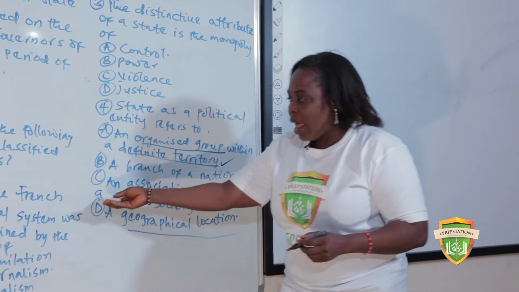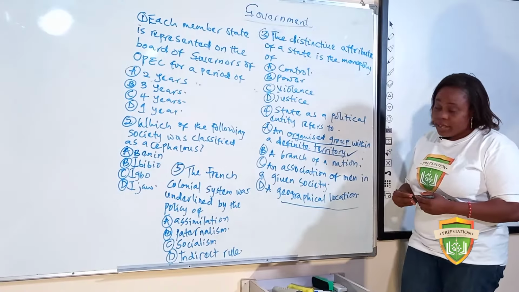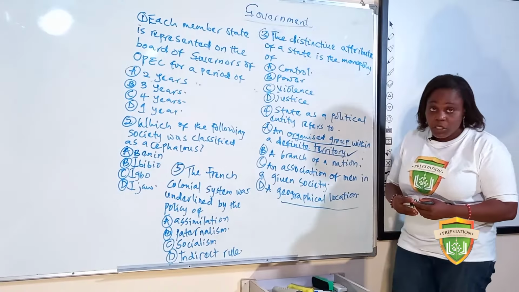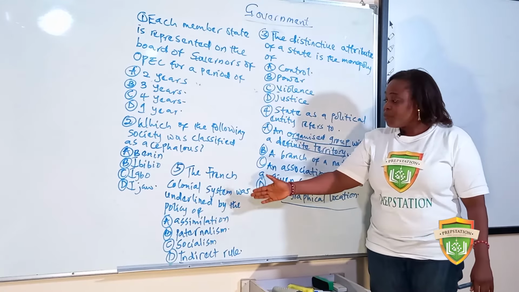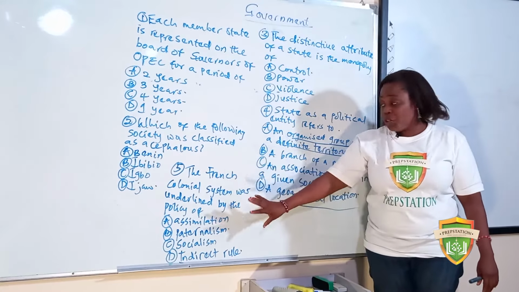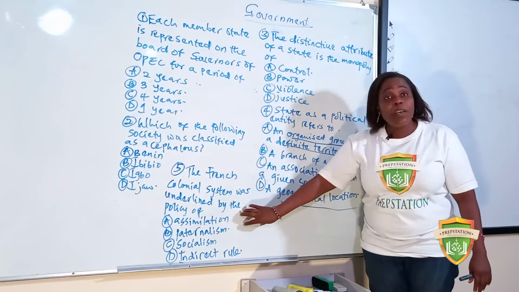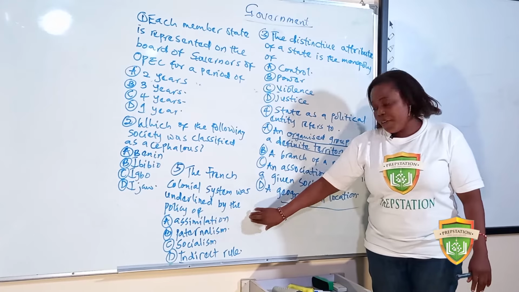Now let's go to our last question before we end this section. The French colonial system was underlined by the policy of dash. Now we are looking at colonial administration. This topic falls under the topic we call colonial administration in Africa.